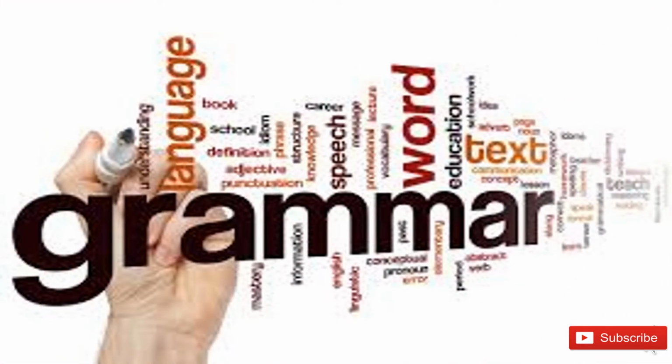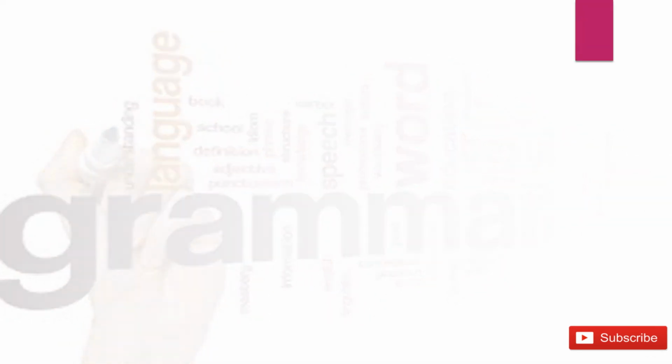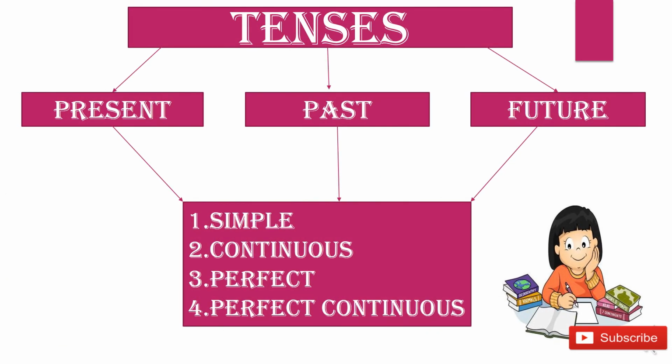So if we are talking about grammar, the grammar starts with the tenses. We have three kinds of tenses: present, past and future. In the present, whatever we do right now, we discuss in the present tense. Whatever is already done before comes in the past. And what you want to do upcoming, your future plans and what you will have to do, we discuss in the future, right? There are four kinds of each tense: simple, continuous, perfect and perfect continuous.